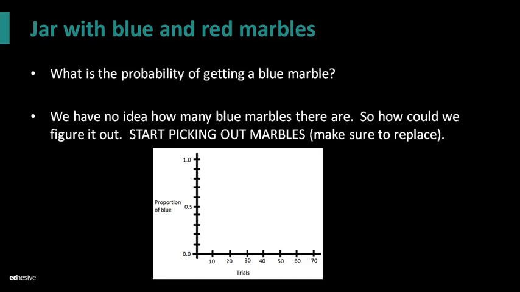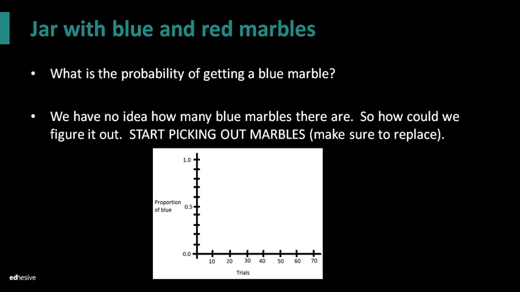This is going to be something that's important for the rest of this unit. Here we want to make sure that if I want to keep the probability consistent, I have to put the marble I take out back into the jar before I take another one out. Because if I start taking marbles out of the jar, the probability is going to change because there's less marbles in the jar. And if I eventually take all the blue ones out, well, then I have a 0% chance of getting a blue one. So I've got to make sure I replace those marbles back in.